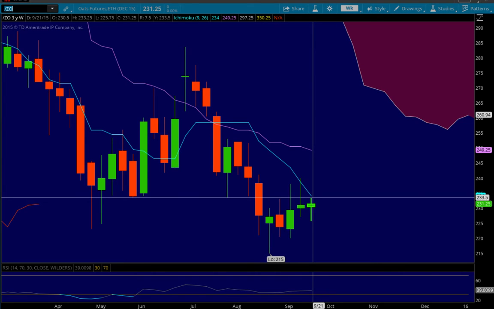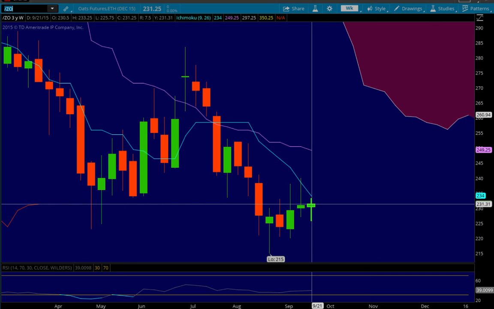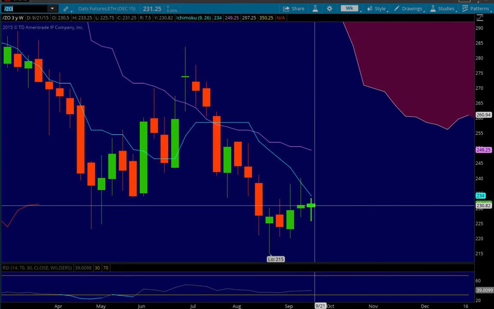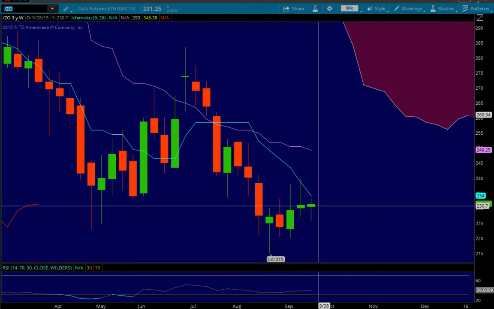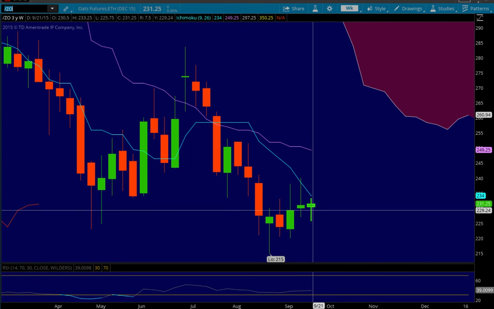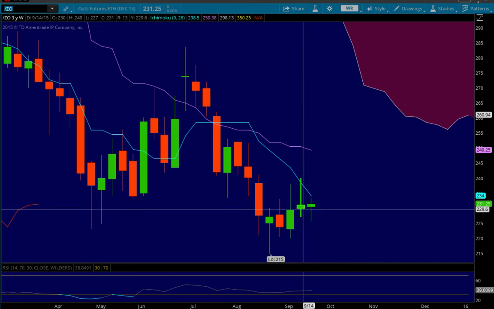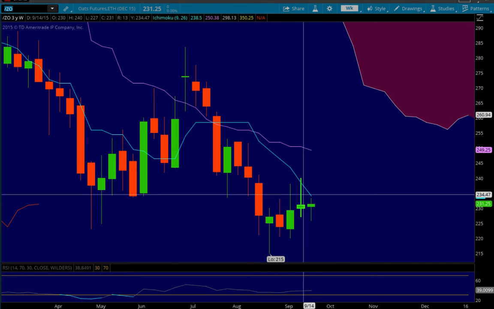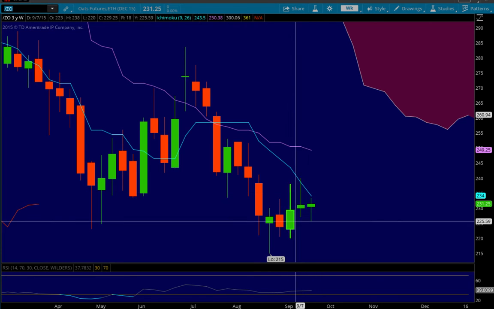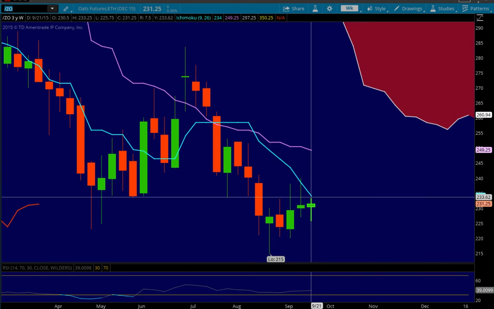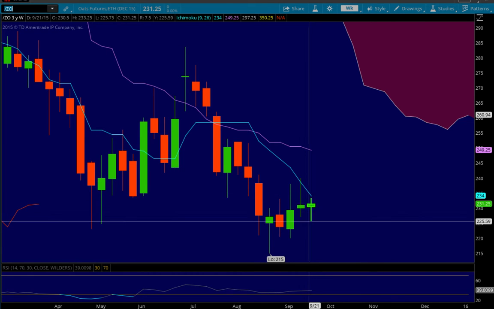Tenkan-sen currently at 234. This candle put in the high at 233.25, and then closed off the highs, but still a pretty bullish candle all in all, with a lot of buying support coming in and just some sideways price action. We are in a new downtrend, because we put in a lower high and a lower low on oats.